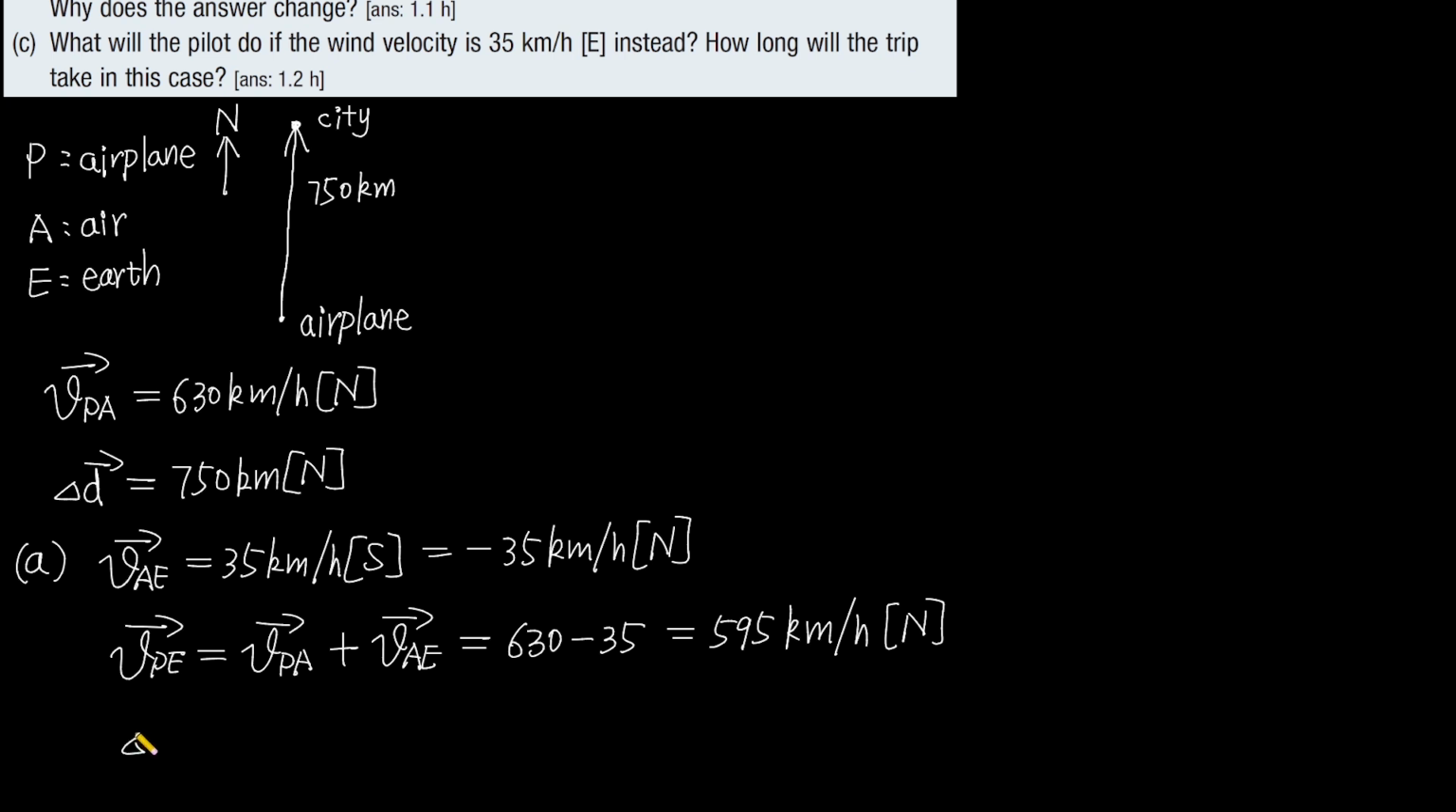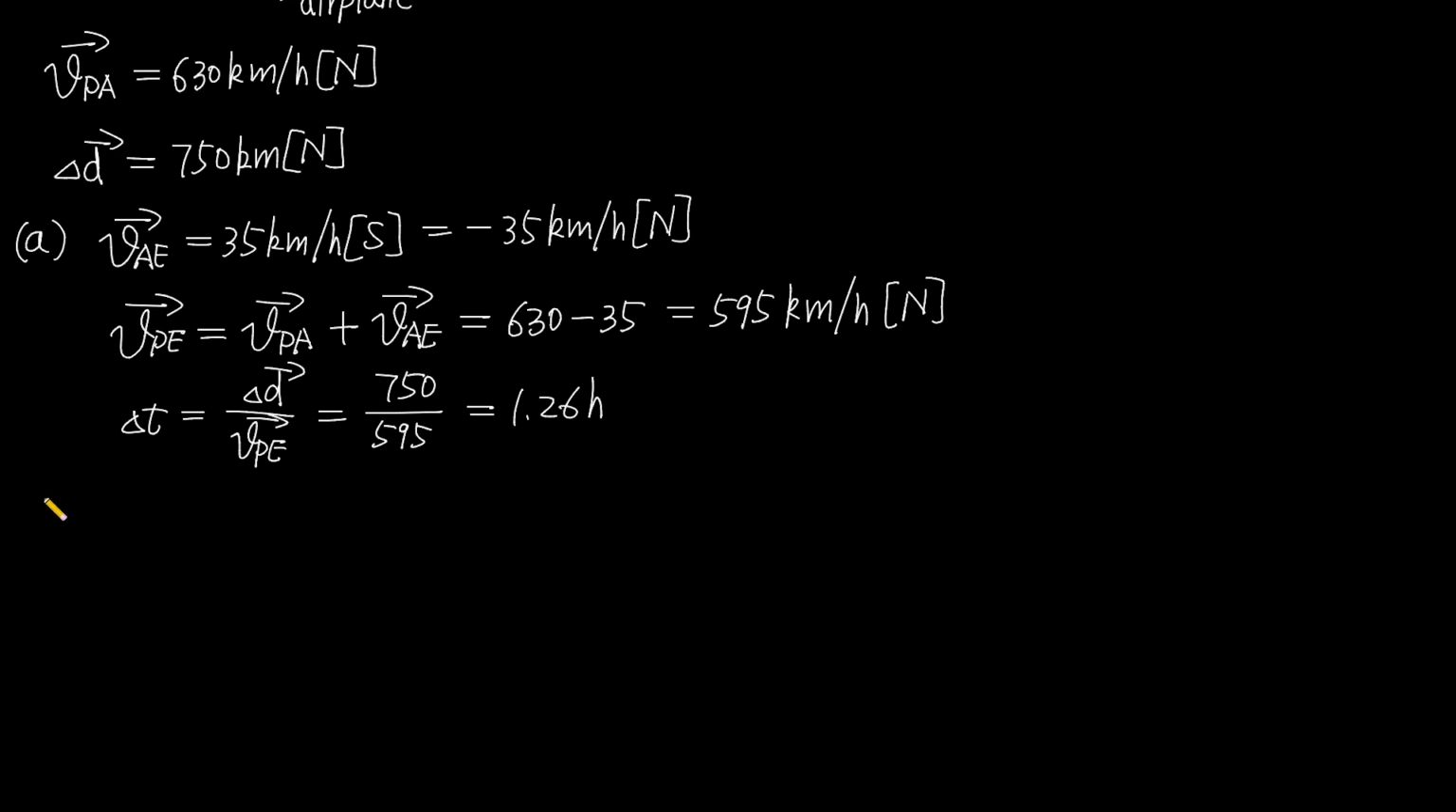Now the time interval just equals its displacement divided by its velocity. Now this equals 750 divided by 595 and equals 1.26 hours.